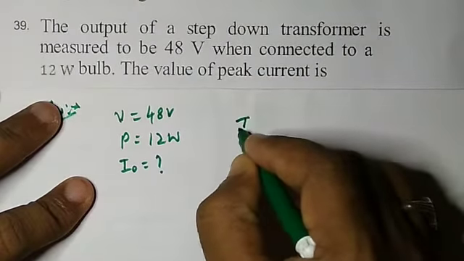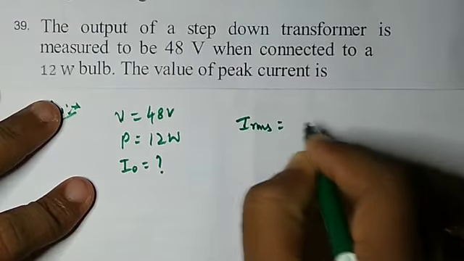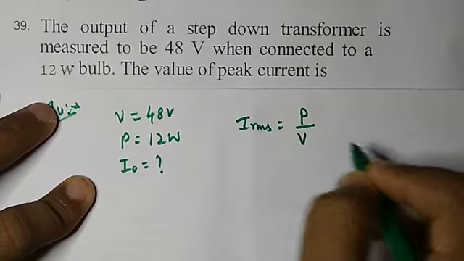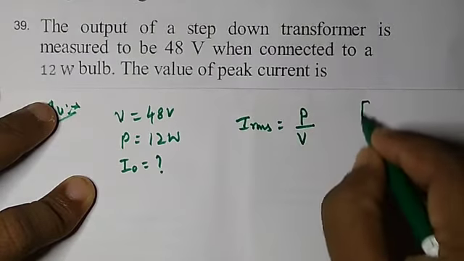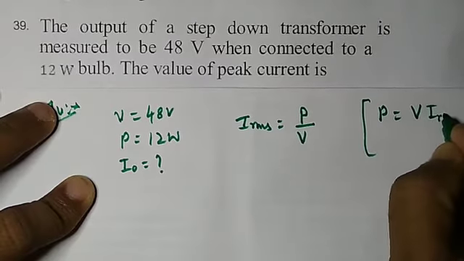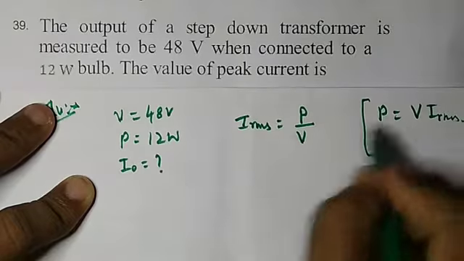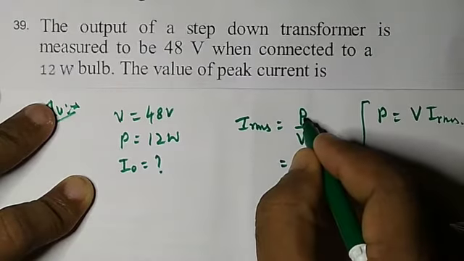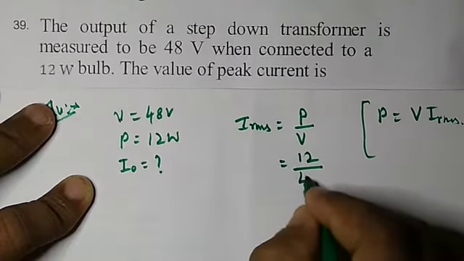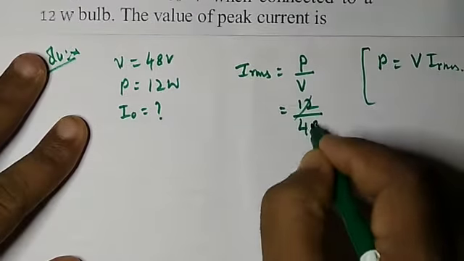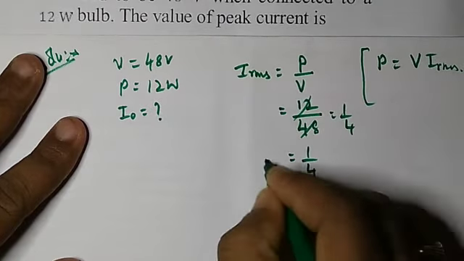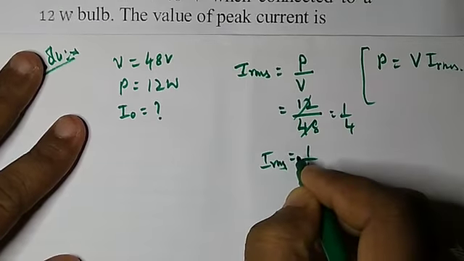As we know, IRMS equals P by V. We know this formula, P equals VI. Here the RMS values are given. Therefore P means 12 watt, V means 48. Therefore we get 1 by 4. So I got 1 by 4 as IRMS.